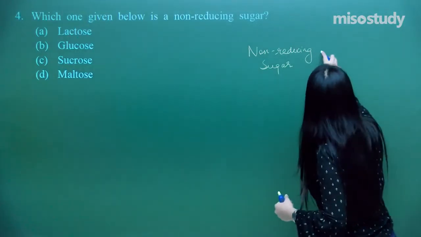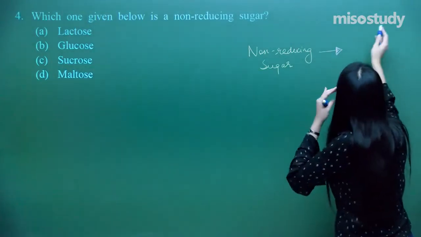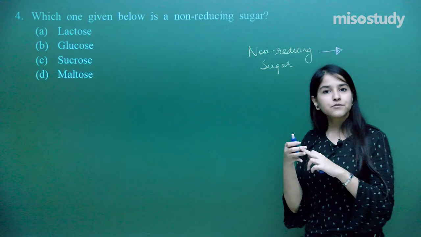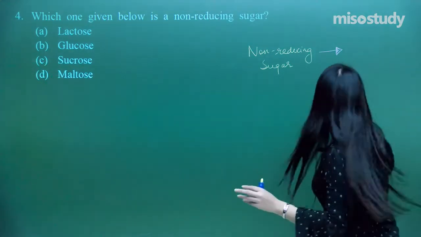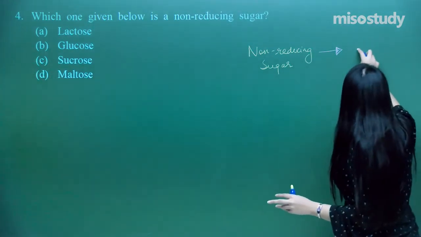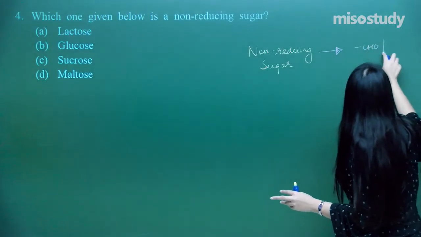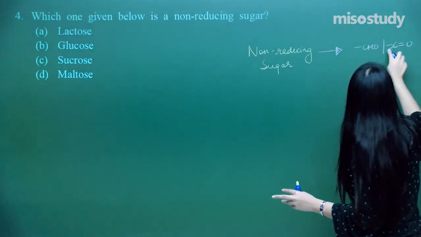So either of the two groups available for the reaction. So it must be having CHO or a carbonyl group